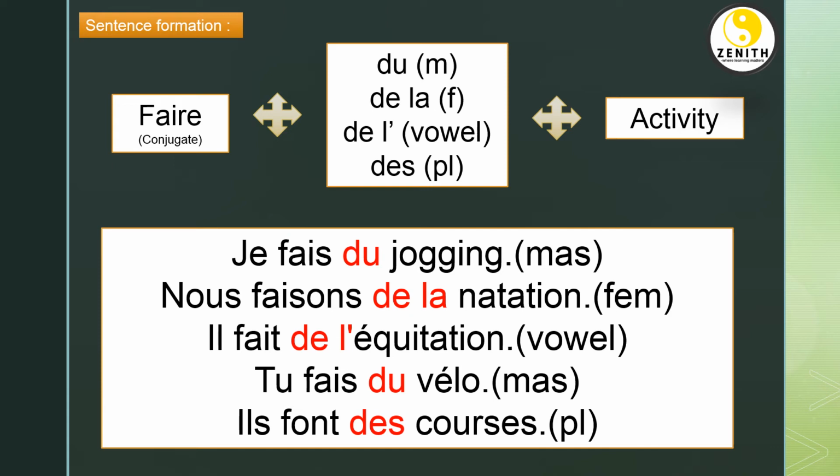You just have to observe and keep it in your mind. And next time when you are framing a sentence, just remember this. Before a vowel sound, we need not think. In French, the vowels are a, e, i, o, u, and h is also considered as a vowel sound in French. And if it is plural, then again, there is no need to think. You have to write des.